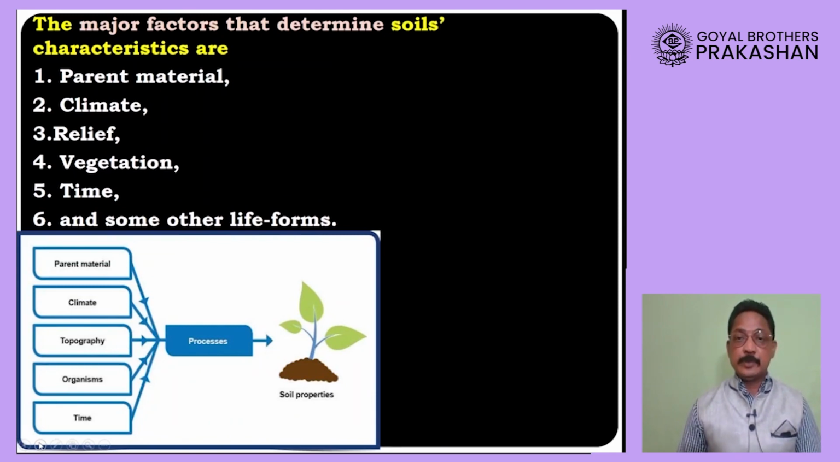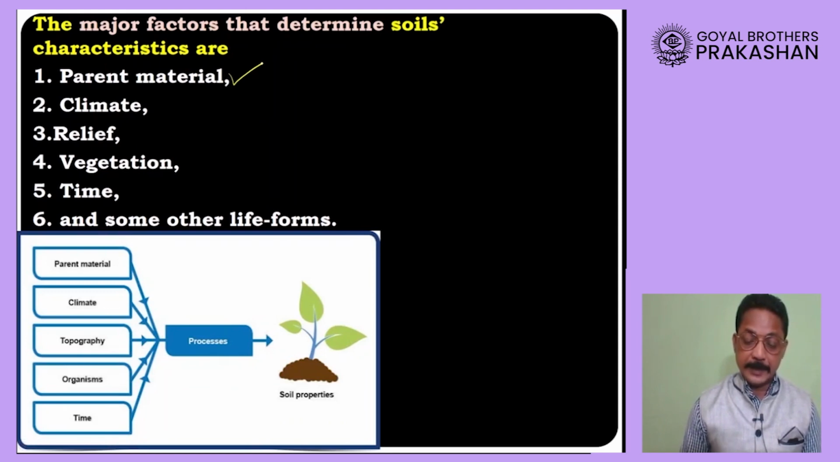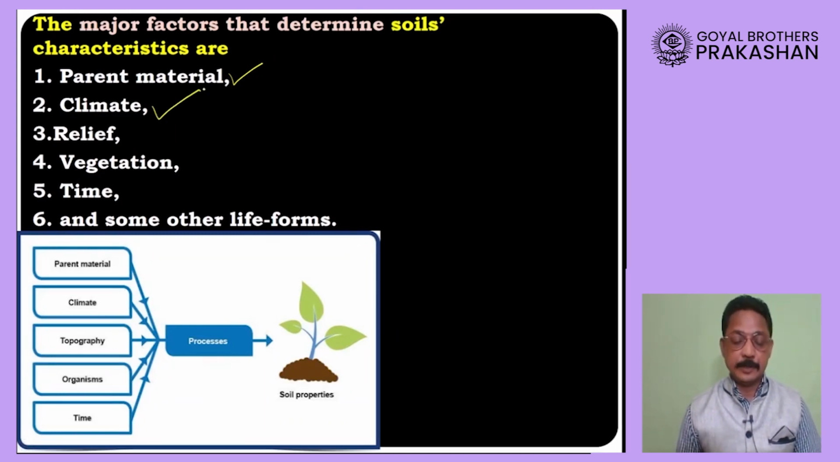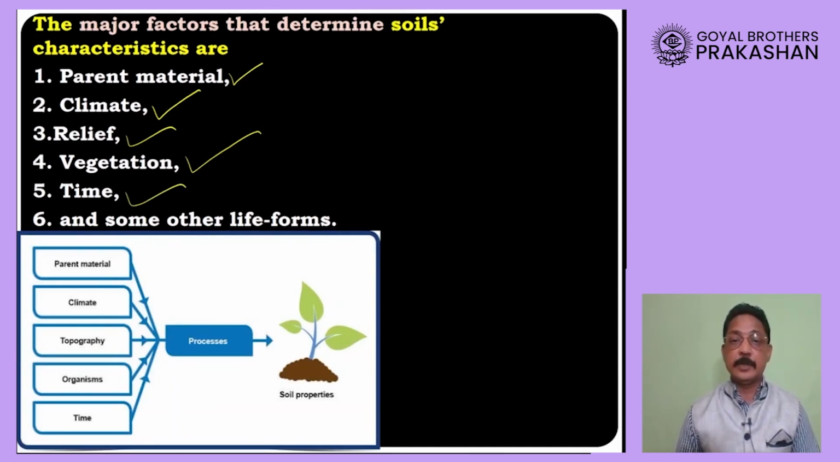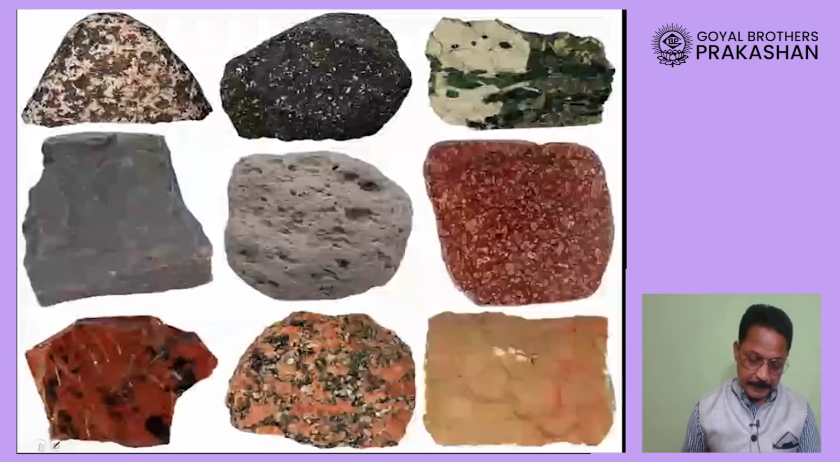Besides that, soil also depends upon the parent material, that means from which rock the soil is formed, then what type of climatic conditions are present near the soil, what about the relief feature, the slope of the land, which type of plants are growing nearby the soil, how much time is needed for the soil to form, and also what are the various life forms which are present over there. Now we will study step by step.